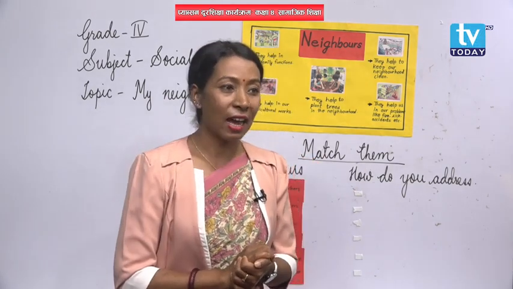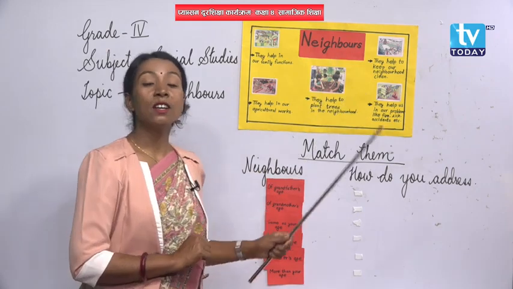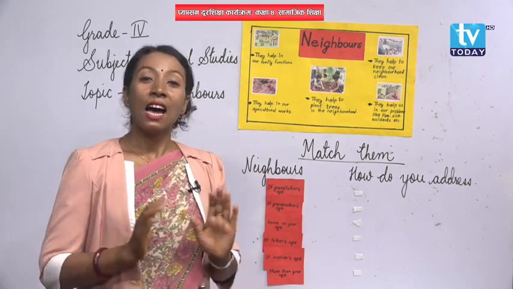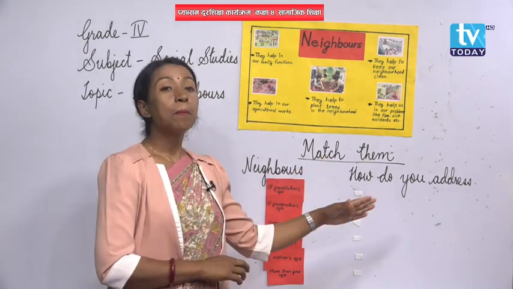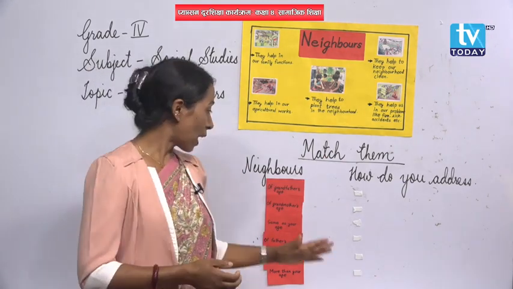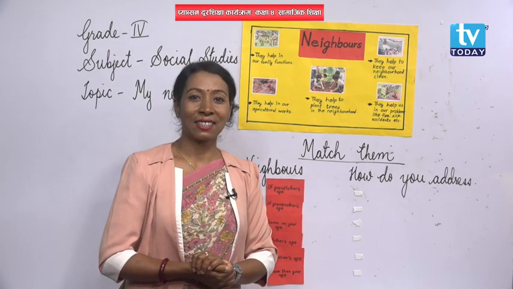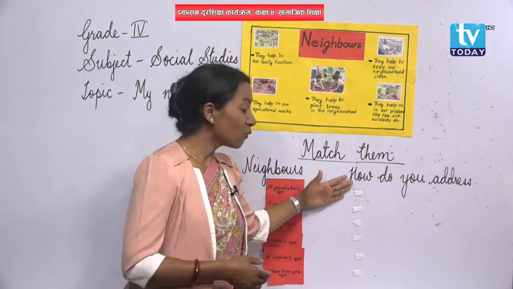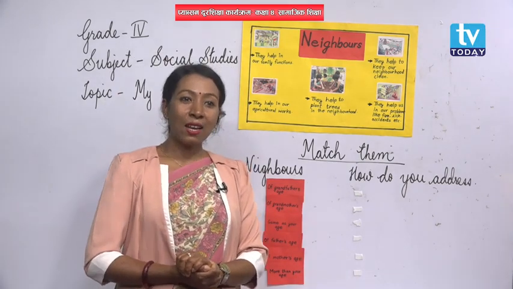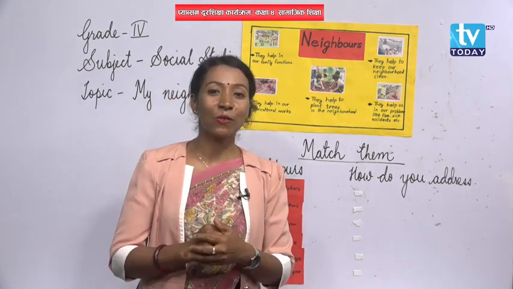After that, we will also see a chart about neighbors, maybe the importance of neighbors. Then we will do one activity, match the following. You have seen something I have already pasted here, and on one side there is nothing, but later on we will fill up this side also. After that I will ask you some questions, so you have to be ready for that.